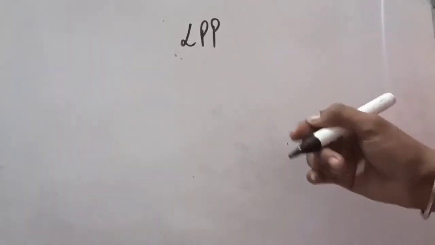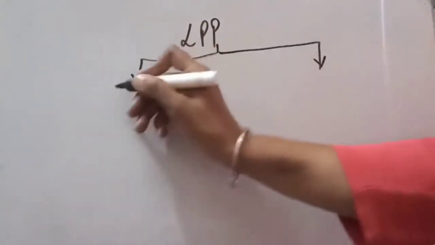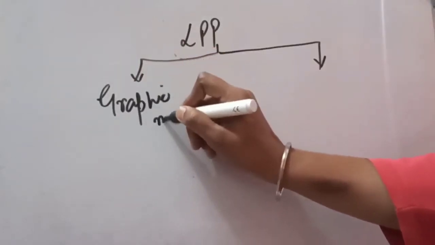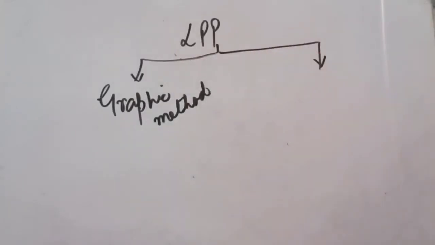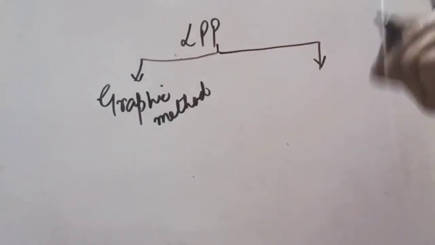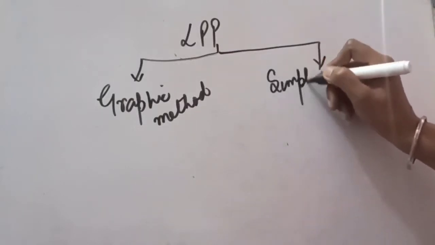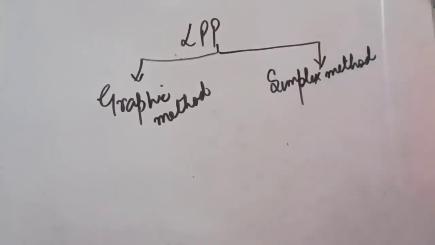While solving these linear programming problems, we basically have two types of methods available. The first method is the graphical method, in which we make use of the graph, and with the help of the graph we try to find out the solution of the linear programming problem. The second method is the simplex method. In the simplex method, we make use of simplex tables, and with the help of those tables, we try to find out the LPP solution.